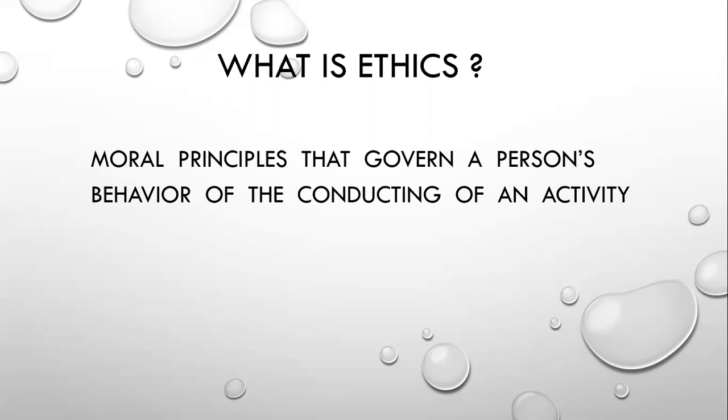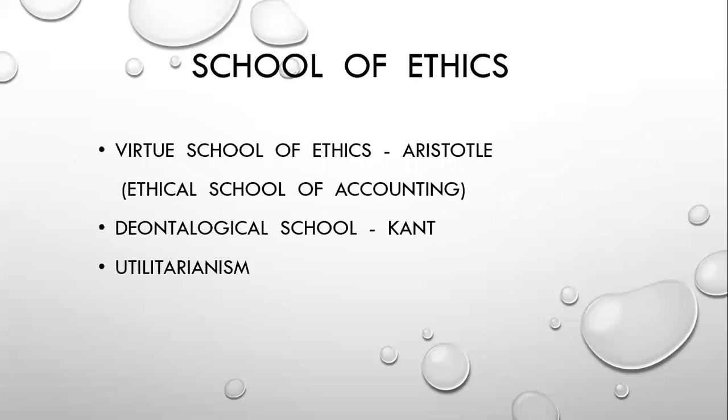At the beginning, I told you ethics is a wider topic, so we have many ideas about what ethics is. In this video, we are going to learn three more definitions of ethics. We are going to call them Schools of Ethics. They are the Virtue School of Ethics, the Deontological School, and last one, Utilitarianism. So these three definitions, we are going to learn now.